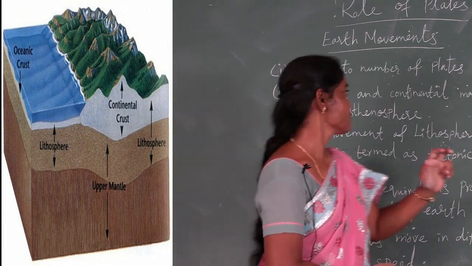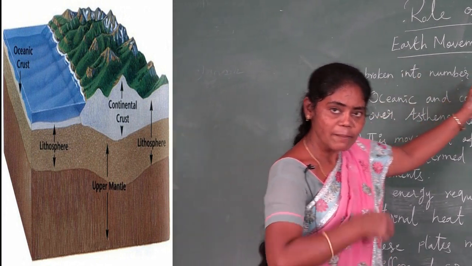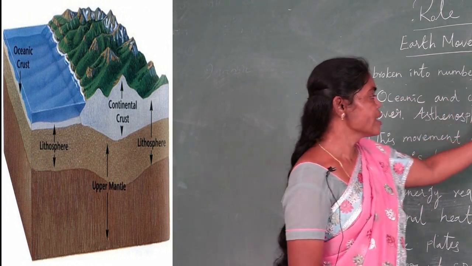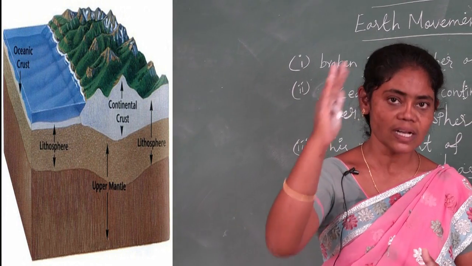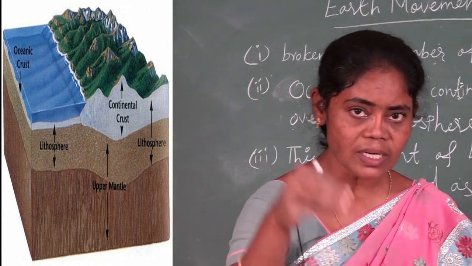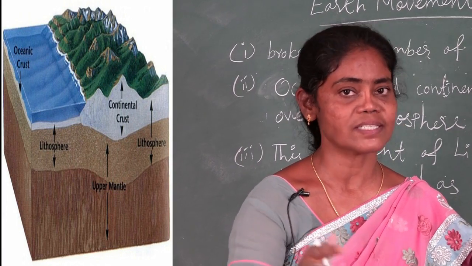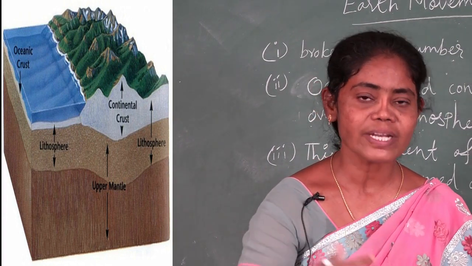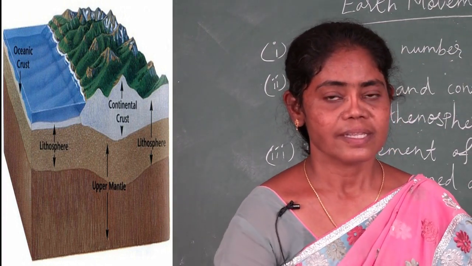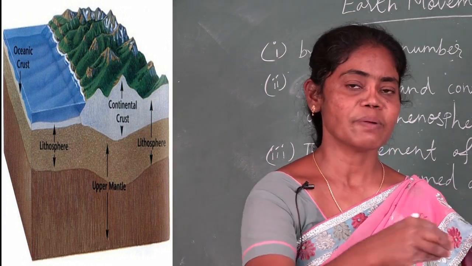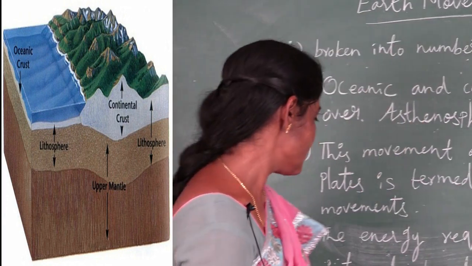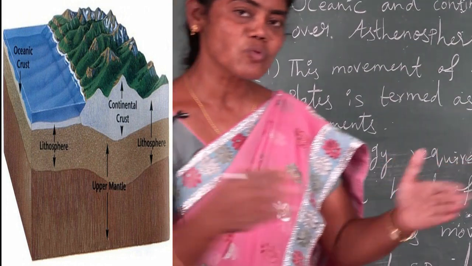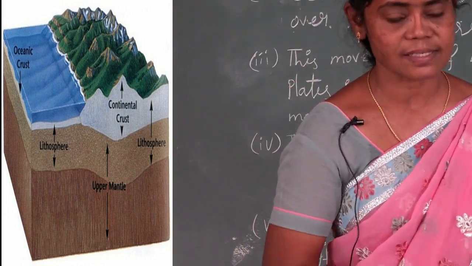Once again, the lithosphere is broken into a number of plates known as lithospheric plates. The oceanic and continental plates move independently over the asthenosphere. Asthenosphere is the part of the mantle that flows and moves the plates of the earth. The movement of lithospheric plates is known as tectonic movement. For this, they need energy, produced by the internal heat of the earth. These plates move in different directions at different places.